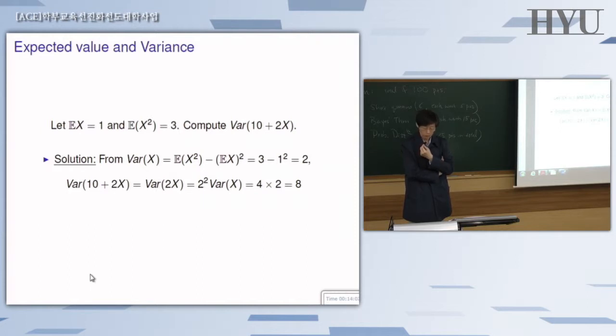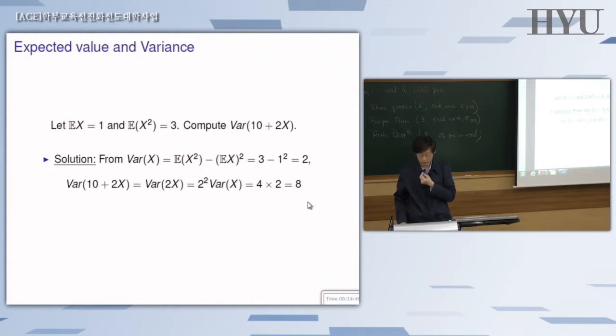But then you have to go for the variance of the linear combination of X, not just X. Any constant that is being added, when you take the variance of the whole thing, you should drop it, because variance is not affected by adding or subtracting some fixed numbers. So 10, it's out of it. You just simply drop that. But the coefficient is still alive. It's just that you have to square it when you bring it outside. Then variance of X, we already figured out to be 2. So 4 times 2 is nothing but 8, which is quite easily done.